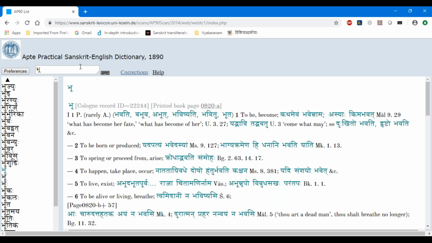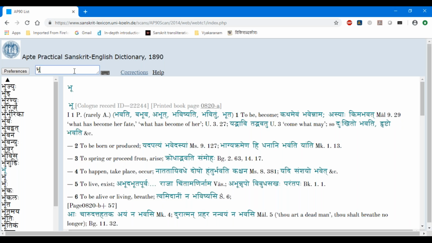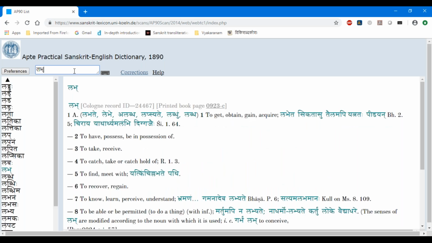Okay. So next, this was the bhu dhatu, the bhuadigana parasmaipadi dhatu. I will look at one of the atmanepadi dhatus, labh. By the way, bhuadigana has the maximum number of dhatus in the entire dhatu patha. So it's quite useful if you know the bhuadigana dhatus itself. You have covered quite a bit of language.